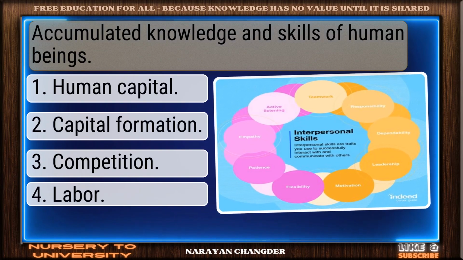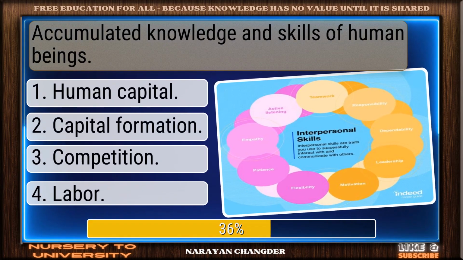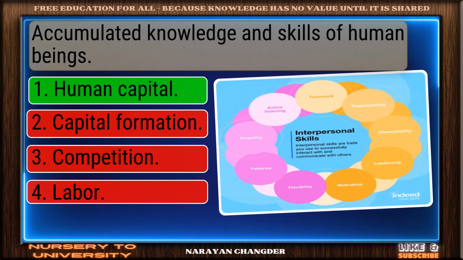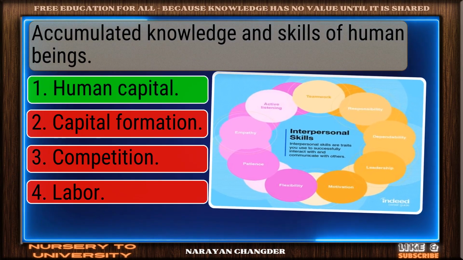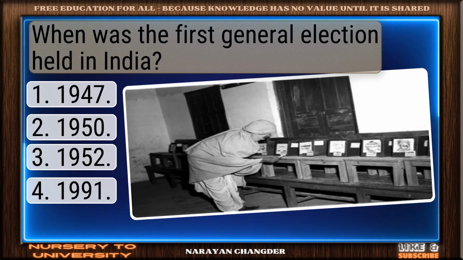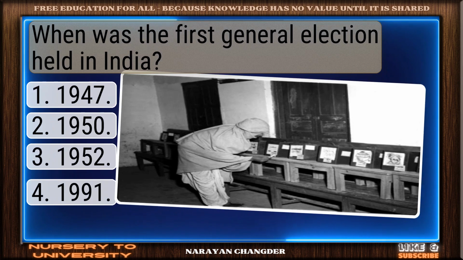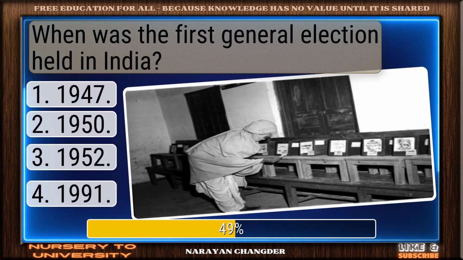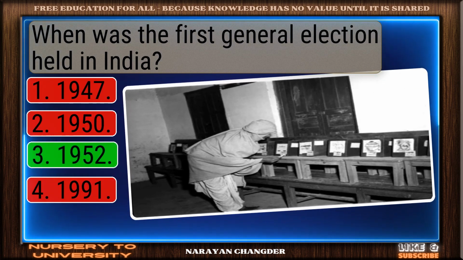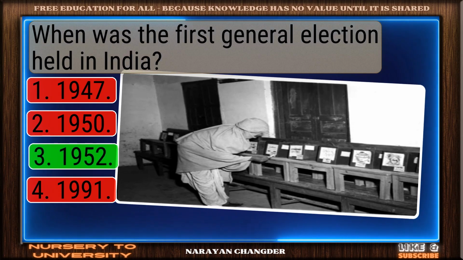Accumulated knowledge and skills of human beings. Good job. Human capital works well. When was the first general election held in India? Well reasoned. 1952 is correct.